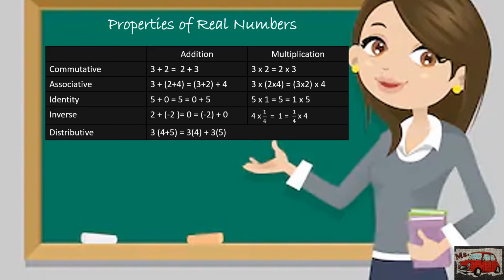Okay, so these are the properties of real numbers. And from the previous videos, napag-usapan na natin kung ano yung ibig sabihin ng commutative, associative, identity, inverse, and distributive, which are applicable only to addition and multiplication. Okay?